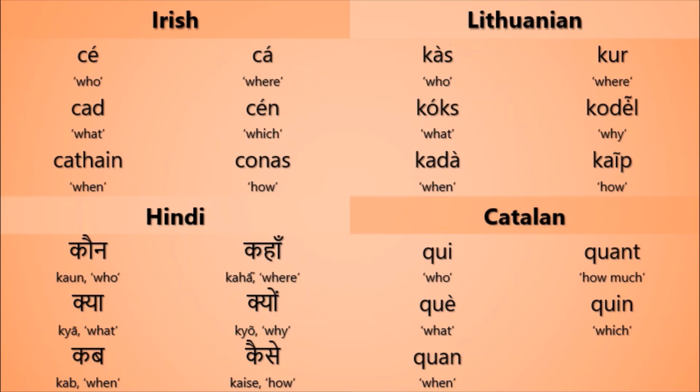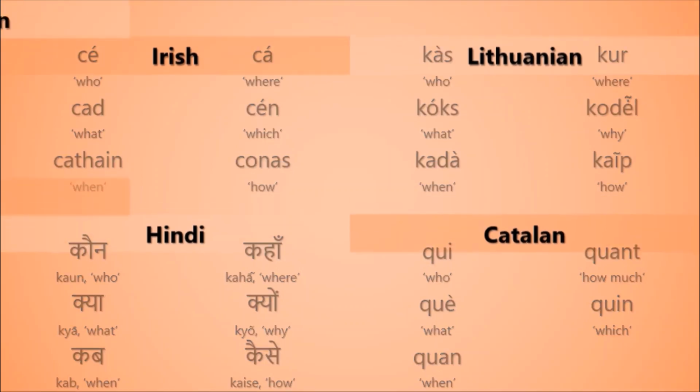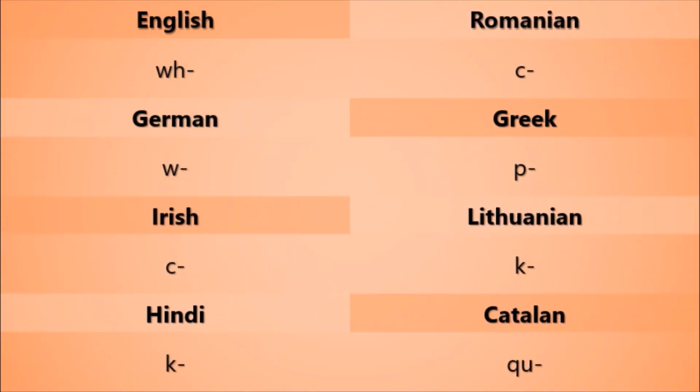But peculiarly, this sound isn't the same across languages. English W, German V, Greek P, Hindi K, Catalan QU. There's a lot of variation in the consonant sound you hear at the start of interrogatives. To see how that's happened, we have to trace back the languages' history.